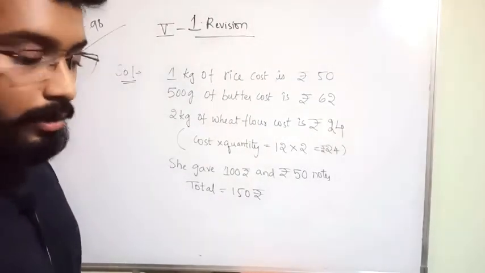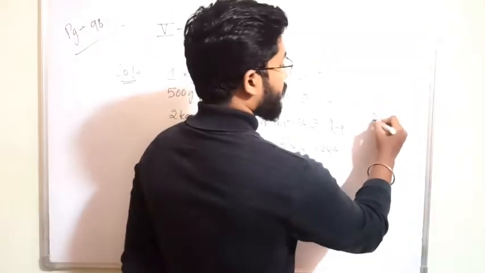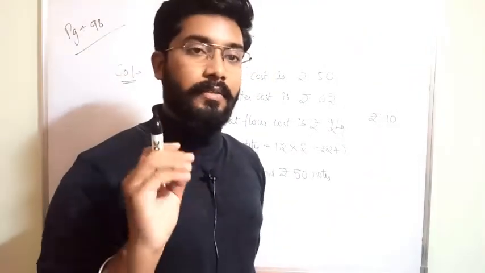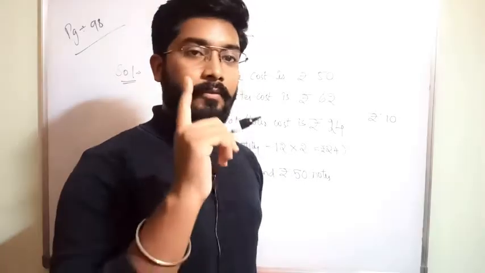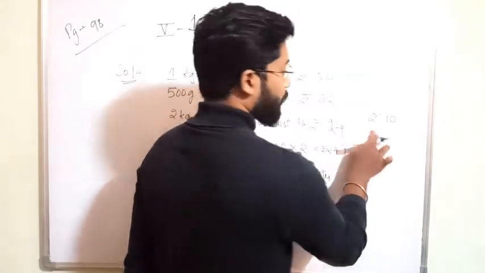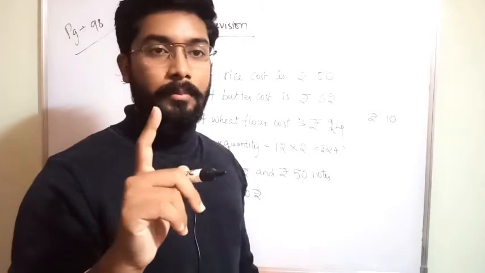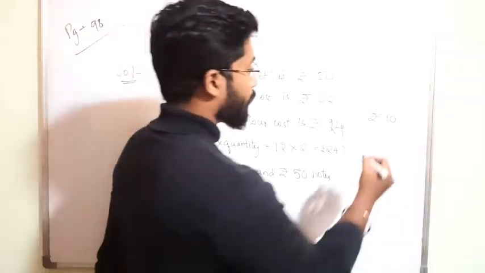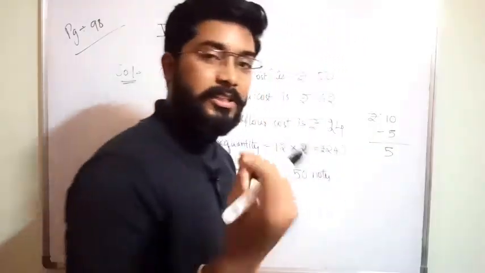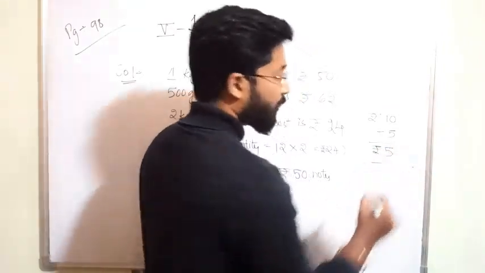So, for example, you are going to a shop. You have 10 rupees with you. You bought 5 chocolates, 1 rupee each. You gave 10 rupees to the shopkeeper. You bought 5 chocolates of 1 rupee, which means how many rupees are completed? 5 rupees are completed. So how much money will you get back? 5 rupees you will get back. The shopkeeper will give 5 rupees to you.